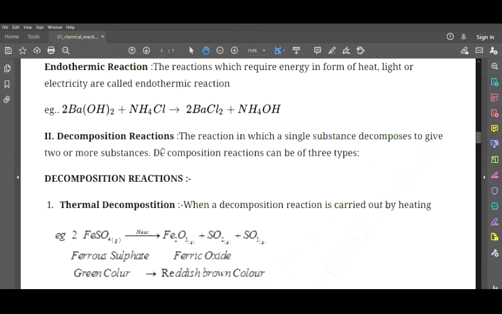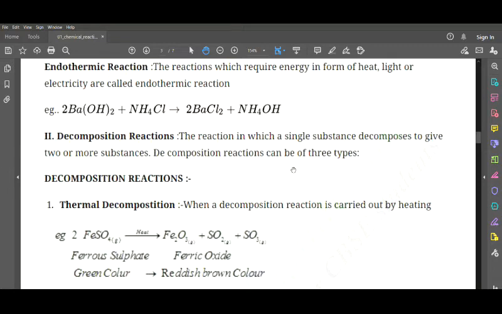Now the next one we have is decomposition reaction. What is a decomposition reaction? A decomposition reaction is a reaction in which a single substance decomposes to give two or more substances. This is just opposite to the combination reaction. In a combination reaction, two substances combine together and give us a single product. In decomposition, we have a single substance which is broken down into two or more substances.